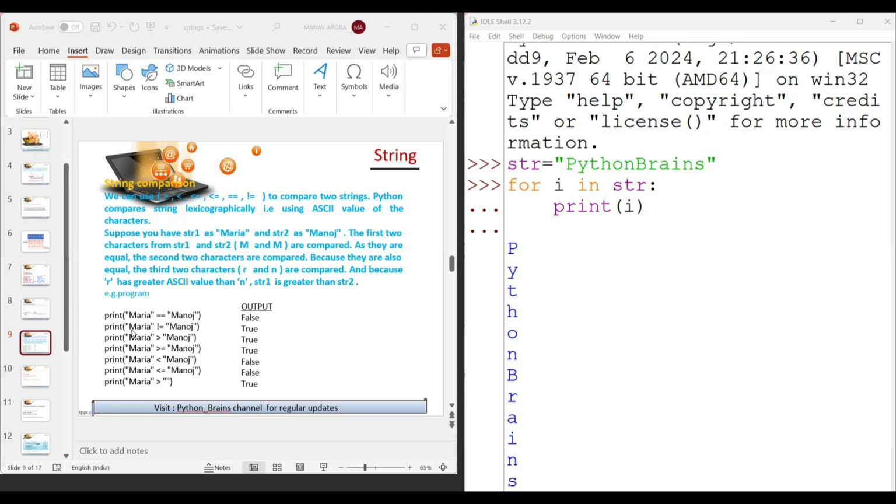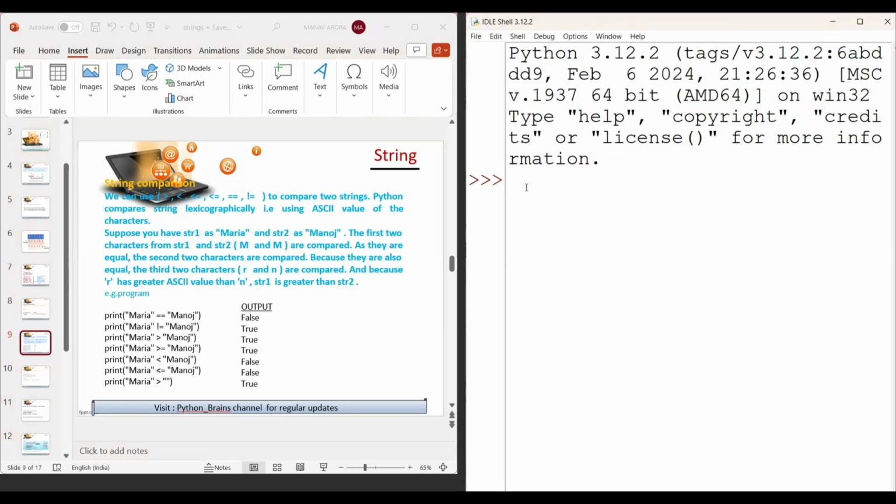But in that case, if first characters are different, let's take another example. If I just want to compare my two strings, Python and Braille. So I write Python is greater than Braille, then it gives false. So how does it compare? It compares P with B only.